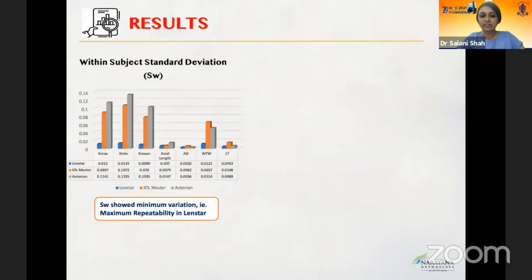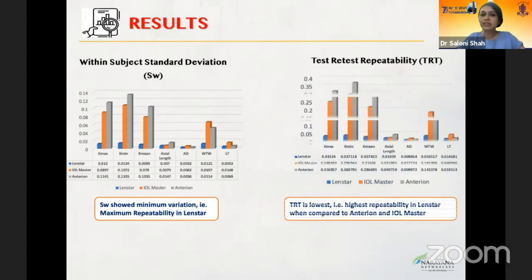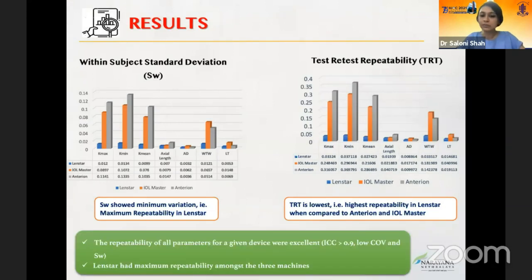Within subject standard deviation showed minimum variation, that is, the maximum repeatability in the Lenstar. Similarly, test-retest repeatability was highest for Lenstar as compared to Anterion and the IOLMaster. The repeatability of all parameters for a given device was excellent, and amongst the 3 biometers, Lenstar had the maximum repeatability.